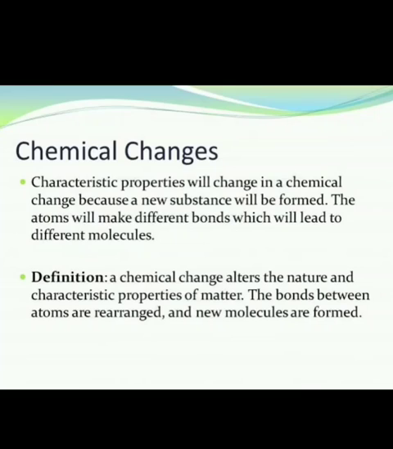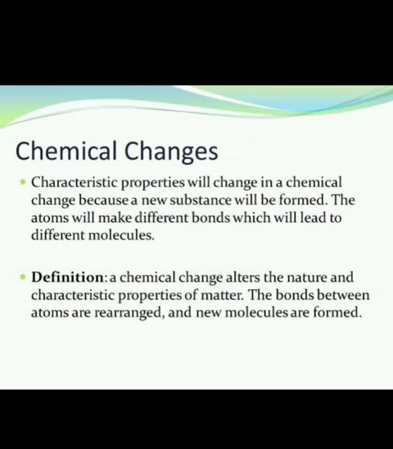How will the new substance form? Because the atoms will make different bonds, which will lead to different molecules. That means the bonds will break down and form new bonds, and form a new product or new substance. So what is chemical change? Chemical change alters the nature and characteristic properties of matter, and the bonds between the atoms are rearranged and new molecules are formed. That means the old atoms and molecules break down and form new bonds, and form a new substance.